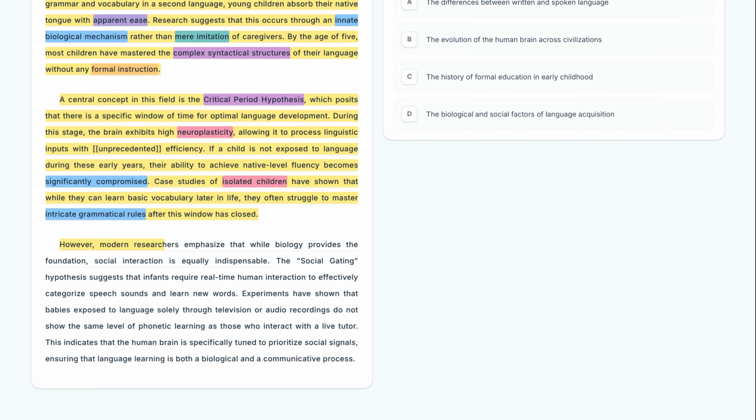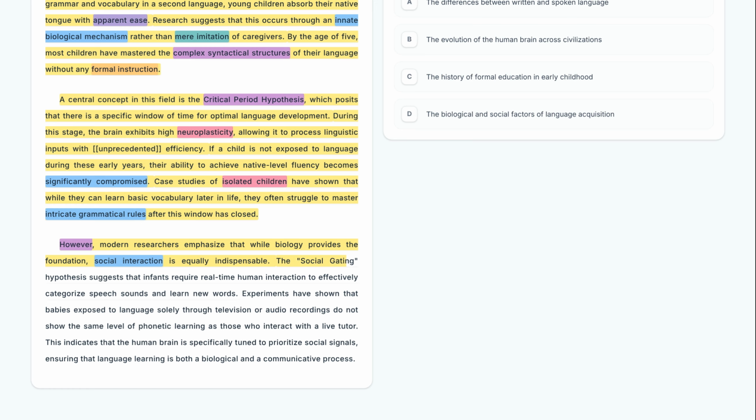However, modern researchers emphasize that while biology provides the foundation, social interaction is equally indispensable. The transition word, however, signals a shift in perspective, introducing the idea that social interaction is just as vital as biology. This balances the previous biological argument with a communicative one.